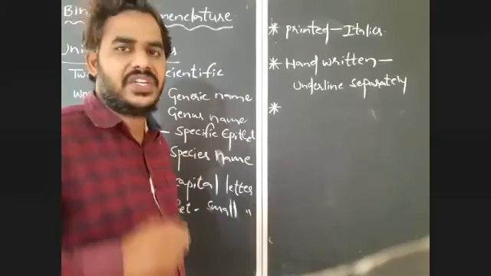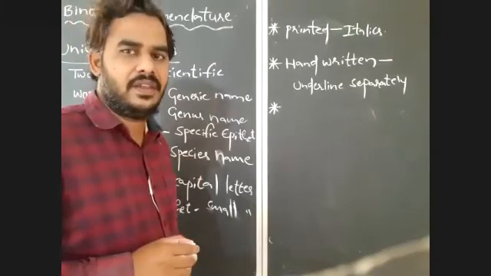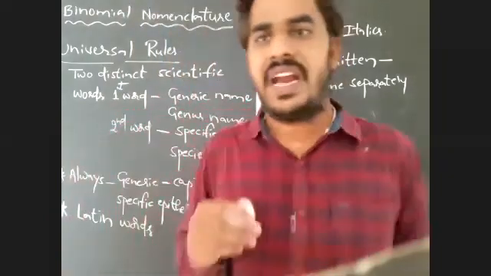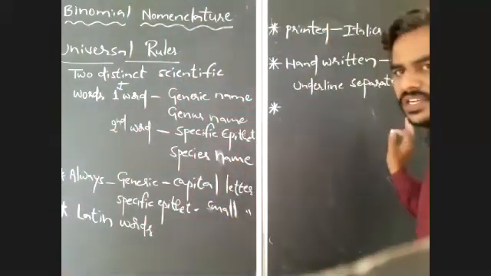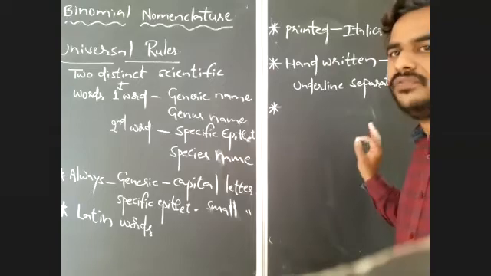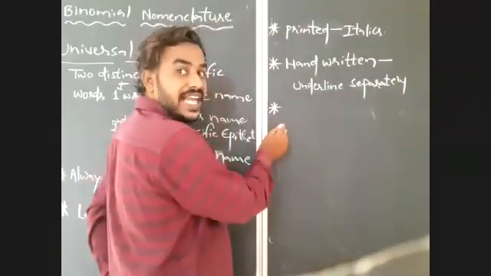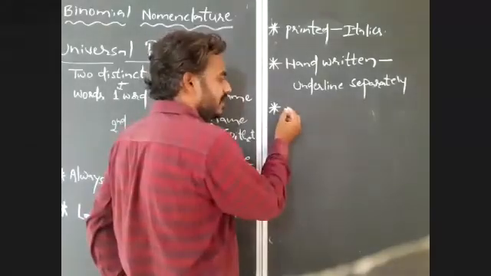The scientist name who discovered that organism. You have to write the name of the scientist in bracket, in abbreviated form, not in full form. So how to write the scientist name?